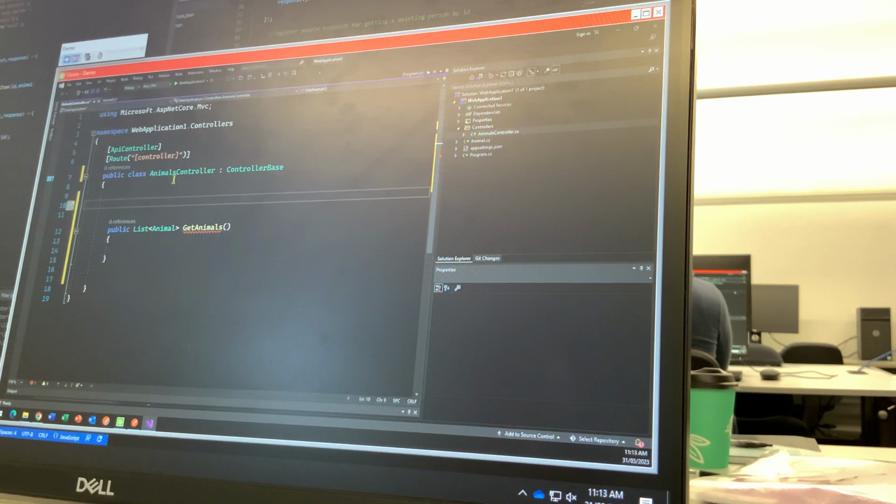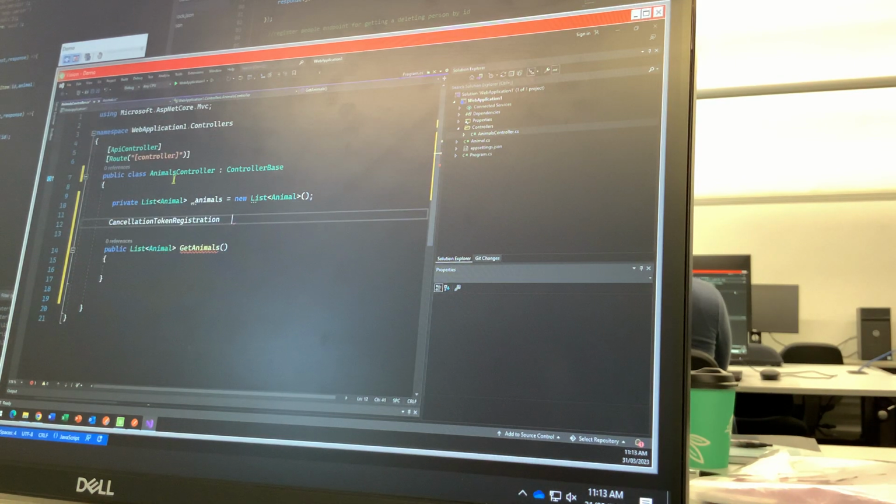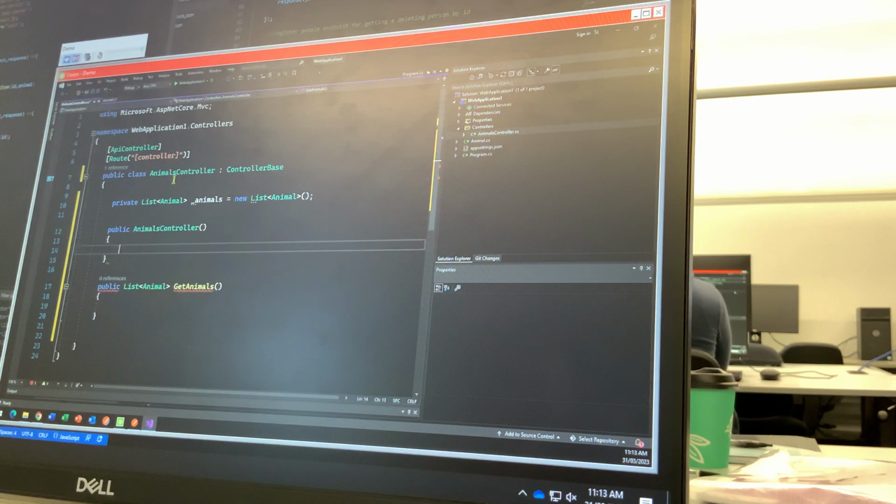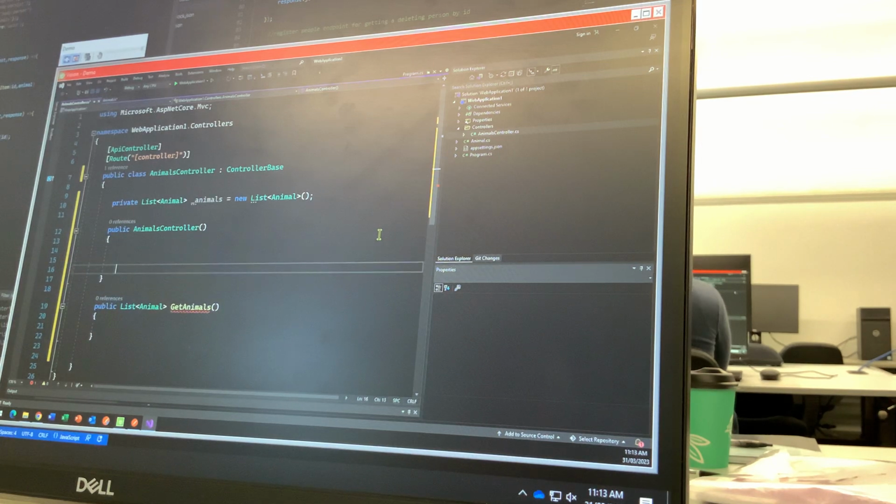So I'm going to say private list of type animal, and I'll call it animals. If I can type today, animals equals new list of type animal. And what I'll do is I'll create a constructor for this. Oh, okay, it's just gone. There we go, I'll create a constructor. And in the constructor, I'll add 3 animals. Does that make sense?